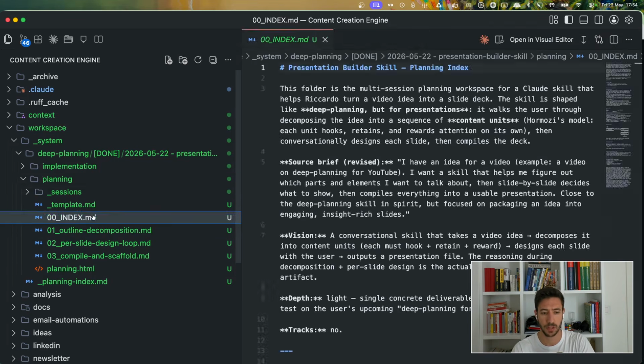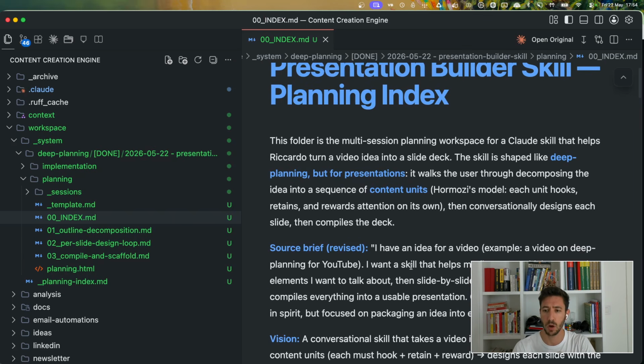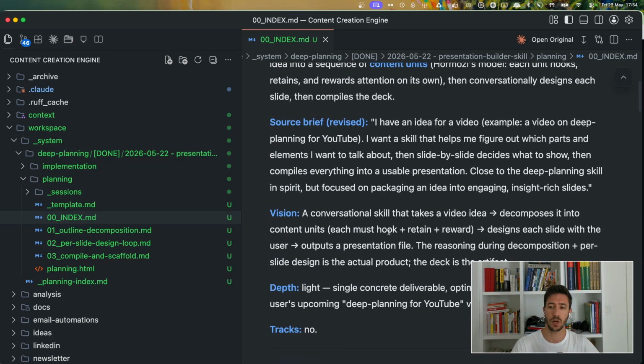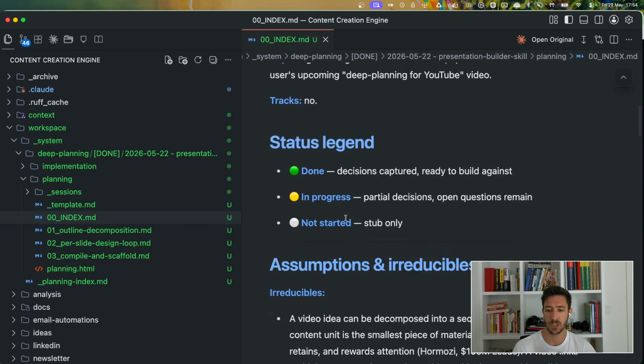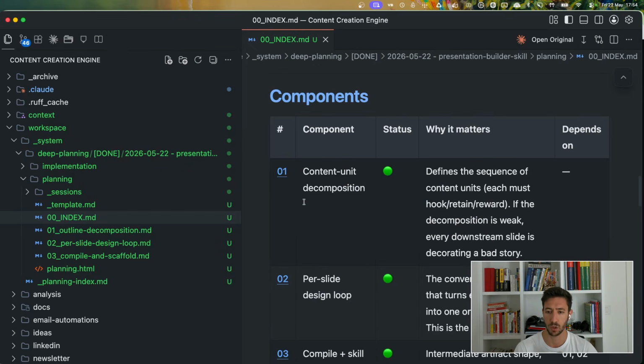So the first document is an index document. This is the document that gives a little bit of an understanding of what our goal is over here, what we want to create, what the vision is that we have, what the brief is that we have, as well as what the different elements are that we want to focus on.